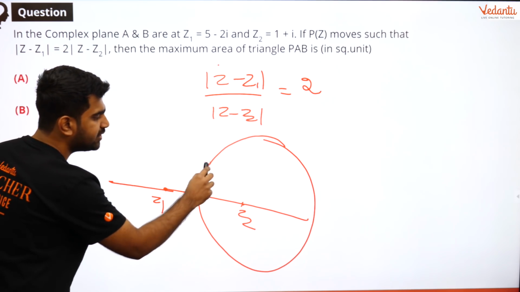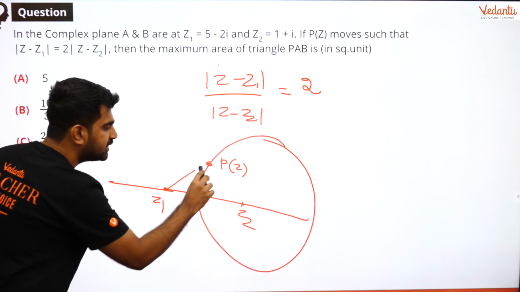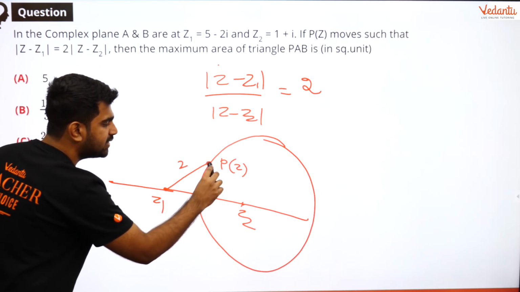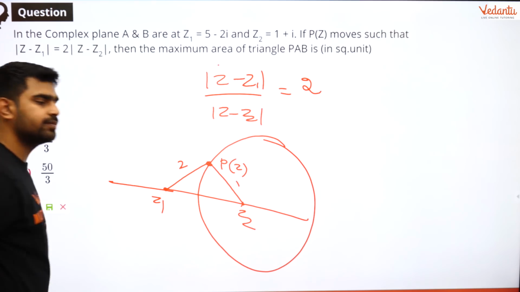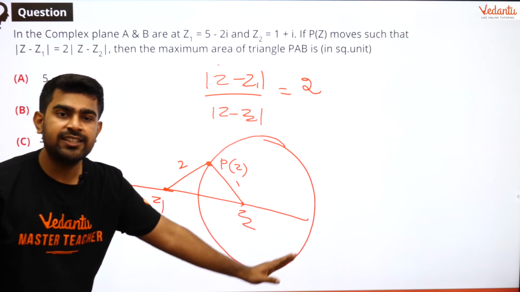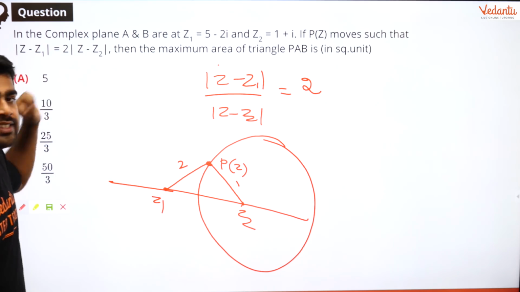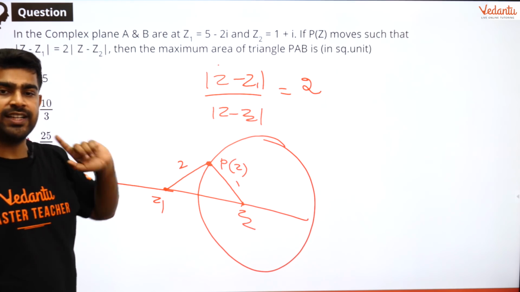Okay, so here let me say this is my point P of z. So what do they say? Distance from z1 is twice the distance from z2. So this is how the point will keep moving and it will trace a circle, and that you can observe by solving this using the way which I told you earlier.